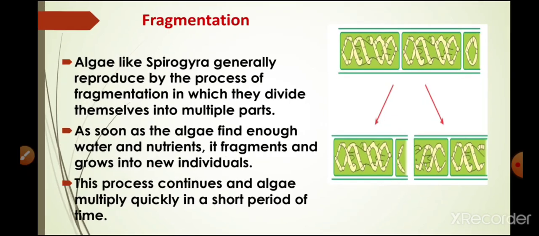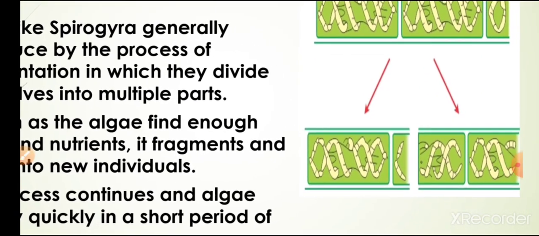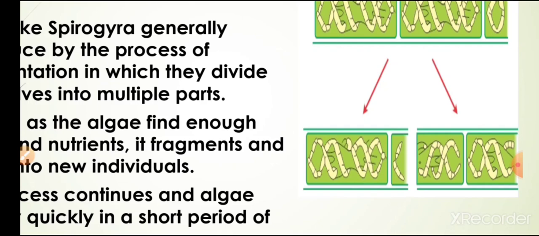Now you can see each segment develops into a complete organism and the process continues. You have noticed such green algae covering ditches or ponds as a slimy green scum over a large area. These are Spirogyra.